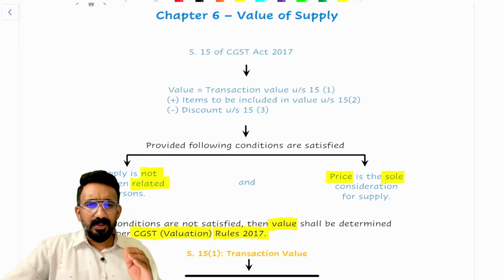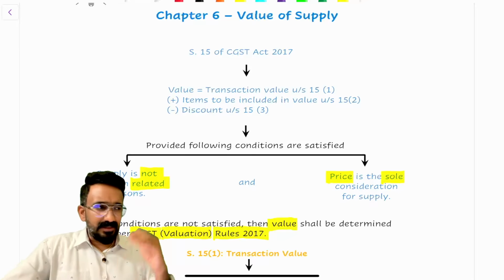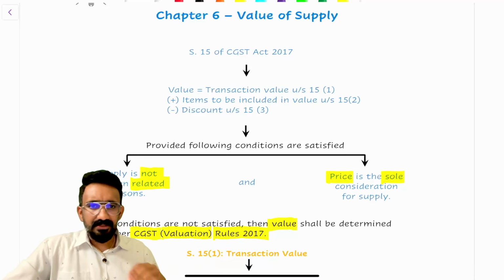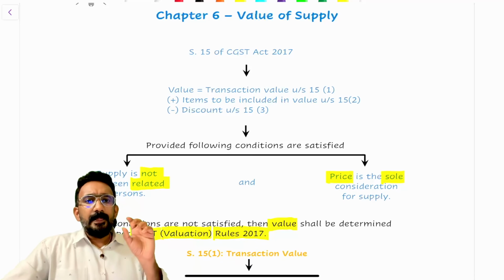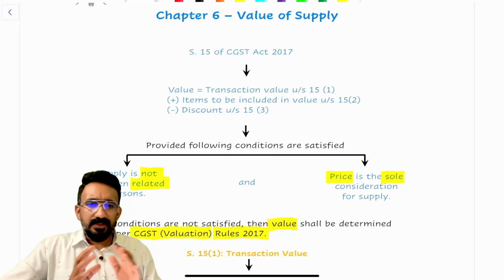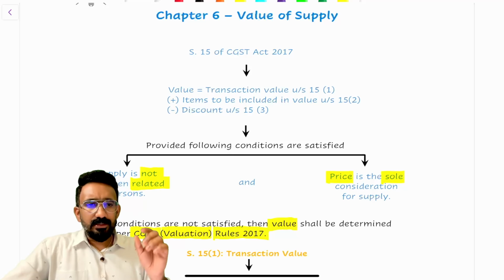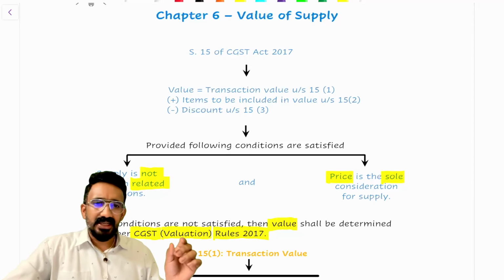If you analyze the discount part, there are slight amendments that have come, which are going to be beyond your Jan exam, so I'm going to leave that aside. So value is very simple. It's transaction value. If I'm selling a mobile phone for 10,000 rupees, that's called transaction value.